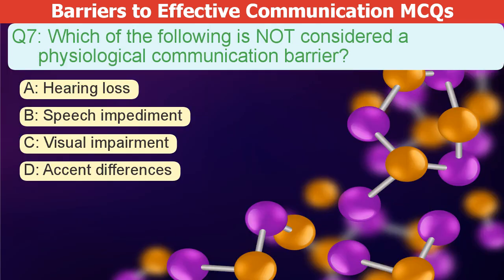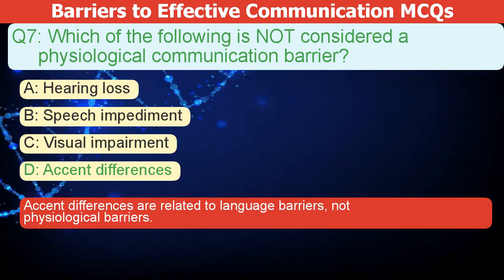Which of the following is not considered a physiological communication barrier? A. Hearing loss. B. Speech impediment. C. Visual impairment. D. Accent differences. The correct answer is D. Accent differences are related to language barriers, not physiological barriers.